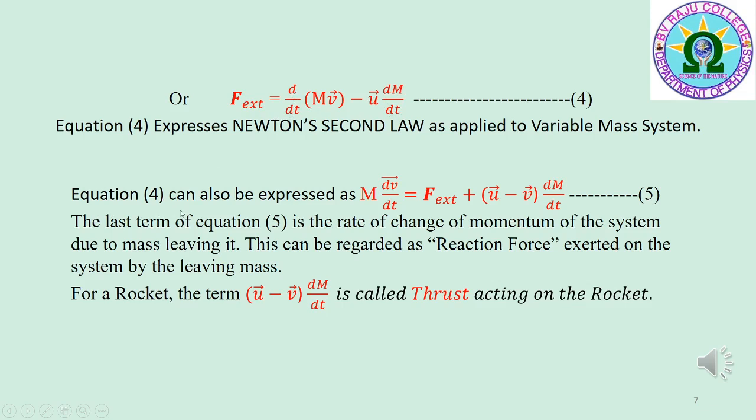Now, equation 4 can also be expressed as M into dv bar by dt is equal to F bar external plus (u bar minus v bar) into dm by dt. That is equation 5. The last term of equation 5, that is (u bar minus v bar) into dm by dt, is the rate of change of momentum of the system due to mass leaving it. This can be regarded as the reaction force exerted on the system by the leaving mass. For a rocket, the term (u bar minus v bar) into dm by dt is called the thrust acting on the rocket. In this way, we can describe the motion of a variable mass system.